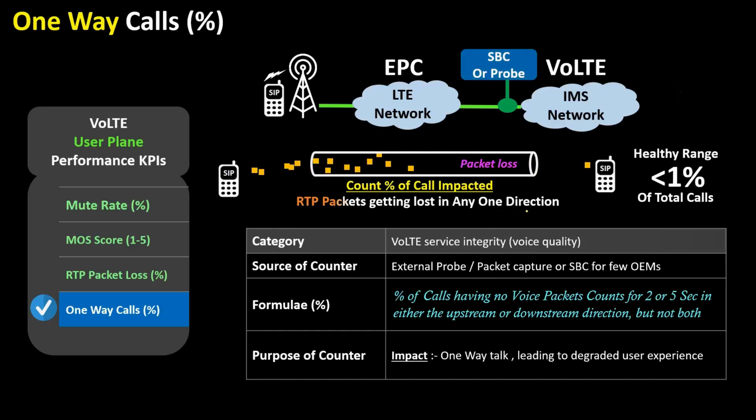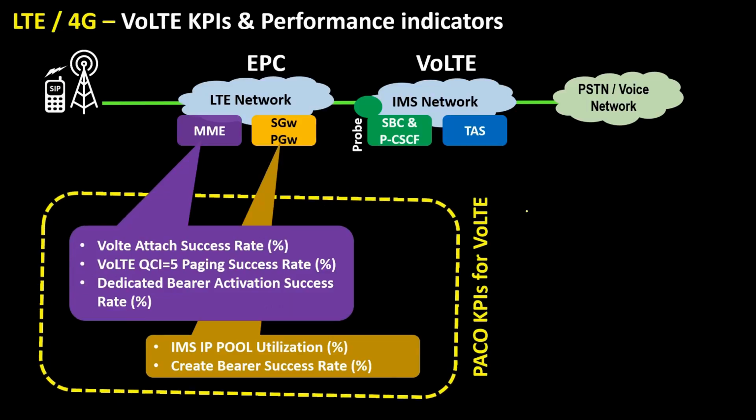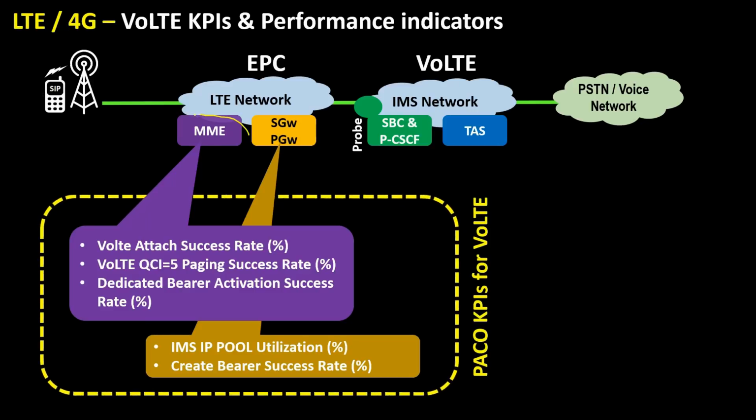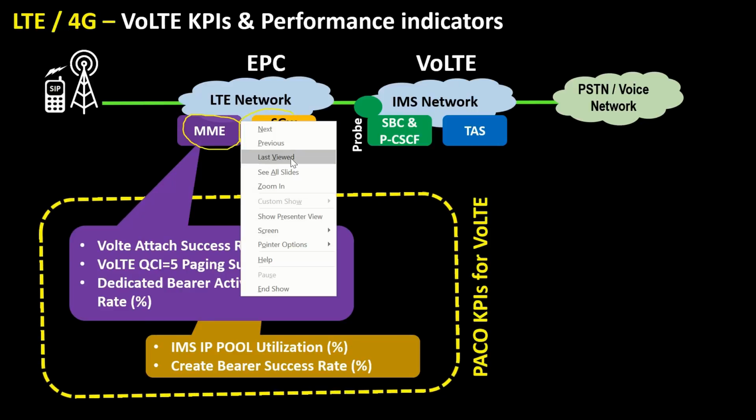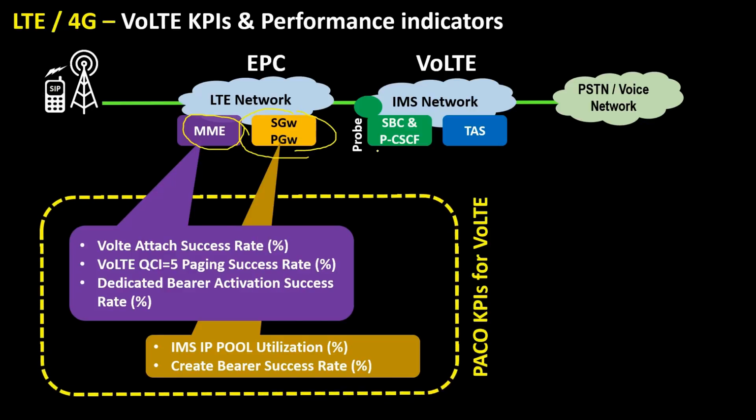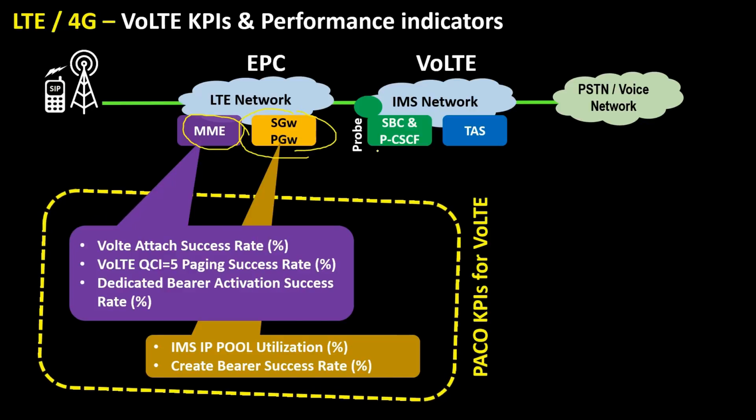Now let's discuss other KPIs being generated by the packet core network. There are two nodes which generate these KPIs. The first one is the MME, the second one is the S gateway or P gateway. MME generates the counter KPIs which are associated with mobility and attach. The MME gives you VoLTE attach success rate.